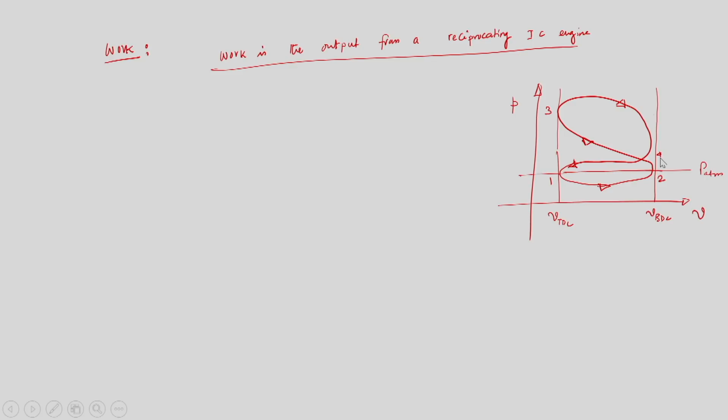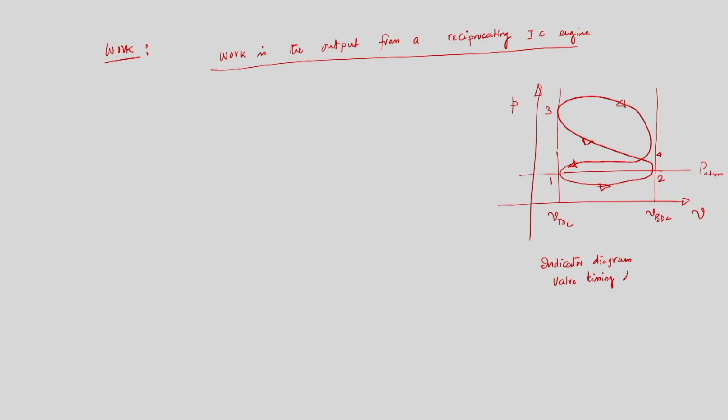So, this is very important: this is known as the indicator diagram, or sometimes it is known as the valve timing diagram. We have discussed in detail the opening and closing of two different valves, the intake and exhaust valves, and we have identified that there is a small time period over which both the valves remain open. This is known as the valve overlapping region. So, this is the valve timing diagram.